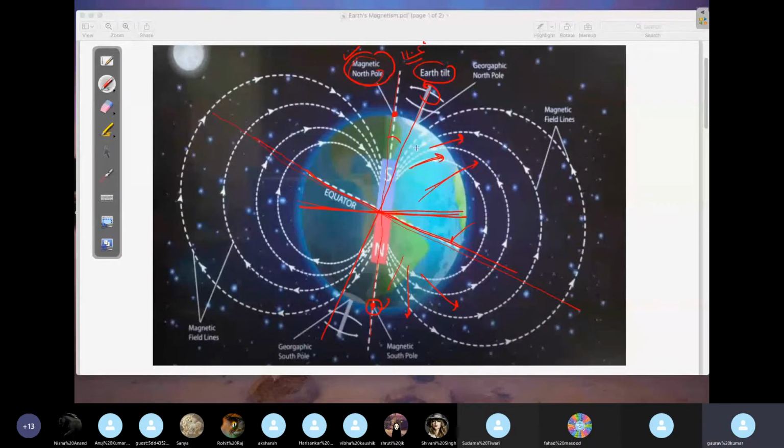And at the same time, why have we written here magnetic north pole? The reason is, when we take a freely suspended magnet, let's say here, what will happen? It will get aligned in this direction. So the north pole of the magnet will point here. Why? Because the south pole will attract here. Since a freely suspended magnet is pointing towards the north pole of the Earth, that's why we call it the north pole. But then the Earth's magnet will have a south pole close to this. Then only it is attracting this, no?